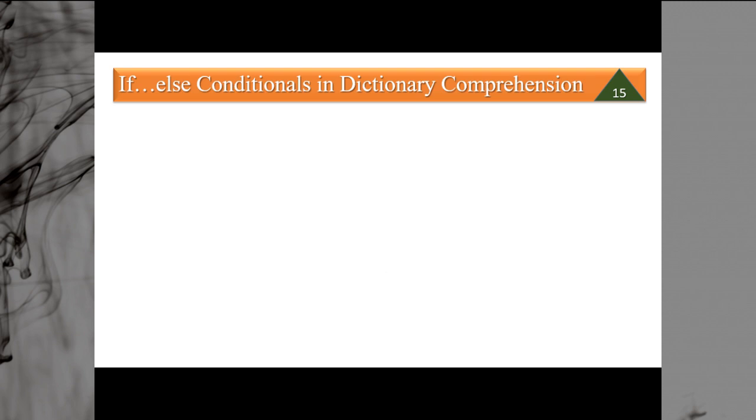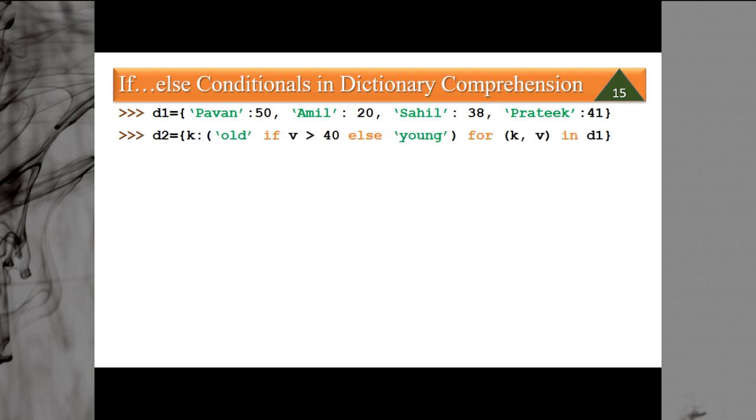So this is how you can use dictionary comprehension. You can use if else also. Let's say suppose we are having D1: Pawan 50, that is the age. You can say Pawan has age 50, Amit has age 20, Sahil has 38, Pratik has 41. Now we are creating another dictionary D2. So K colon, old if V is greater than 40, either it will be old or it will be young. Now if the value is greater than 40, then it will be old, and if the value is less than 40, then it will be young.